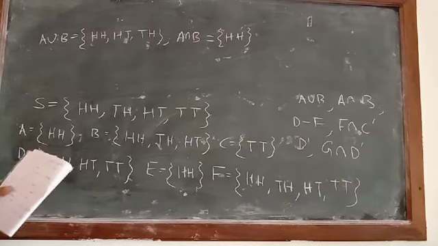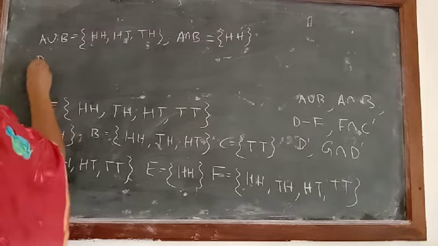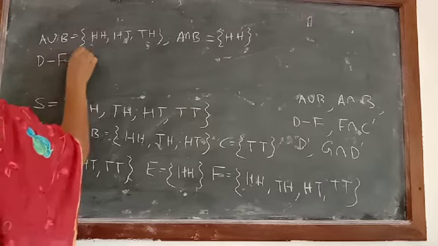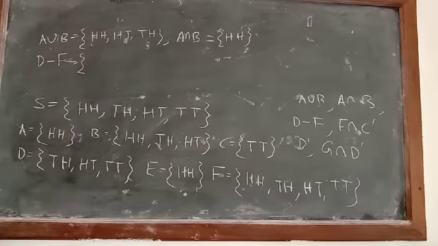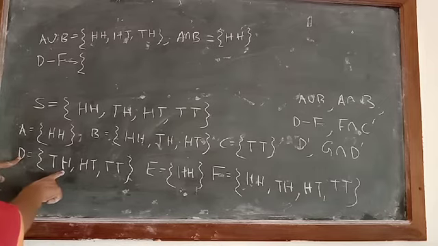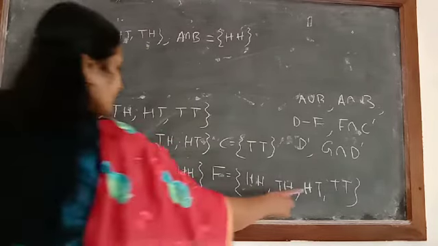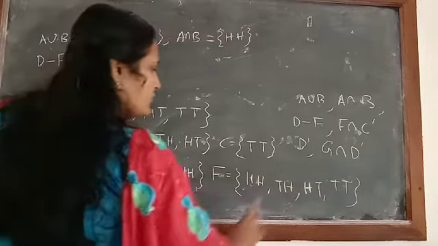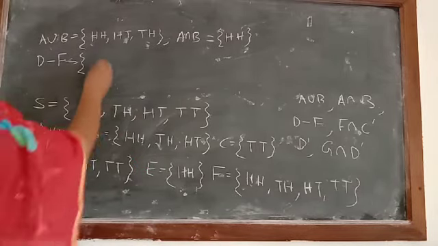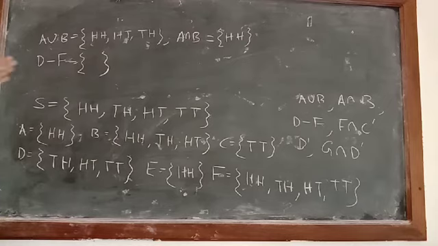Then we have to find D minus F. D minus F is the element which is in D but which is not in F. Checking here, TH we have in D but TH we have in F also, so that cannot come. HT, here also HT is there. TT, in that also TT is there. So will any element come in D minus F? No. So you can write down that D minus F is a null set. You can use this symbol or write ∅.